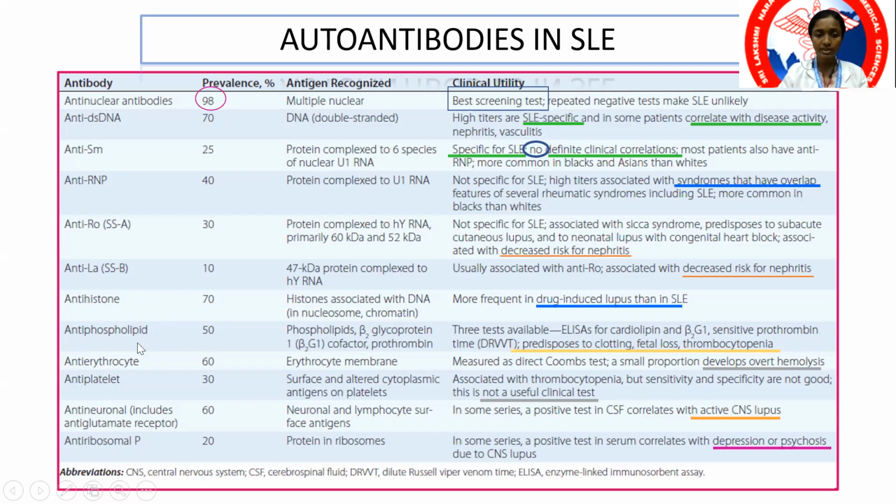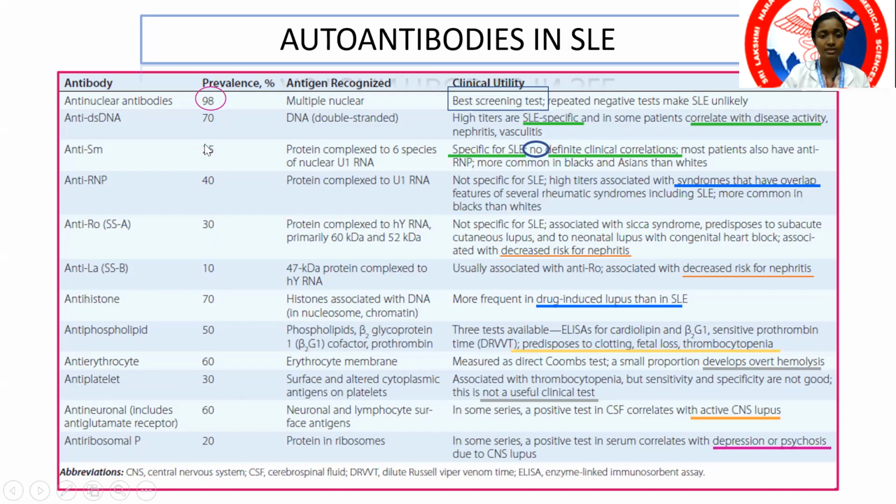Then you have anti-erythrocyte antibodies. People having this can have some amount of hemolysis. And antiplatelet antibodies are associated with thrombocytopenia. Both of these are not very significant tests. So the prevalence, as you can see in this tabular column, most prevalent is ANA.